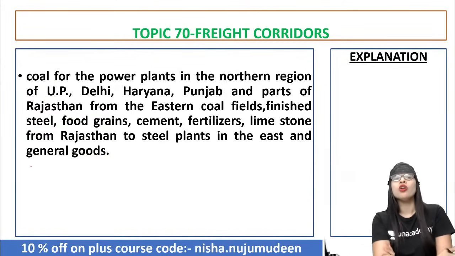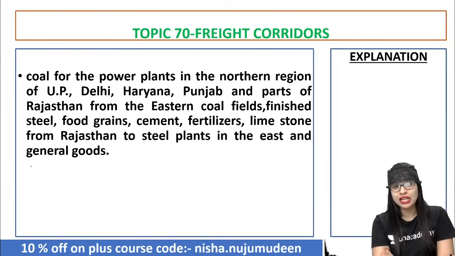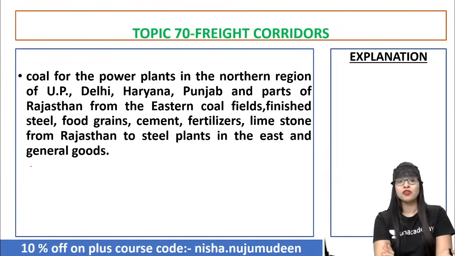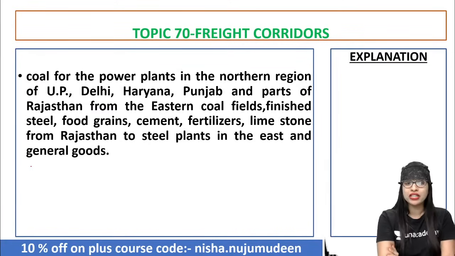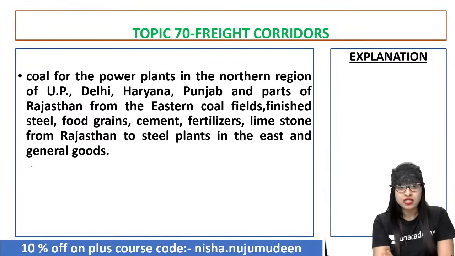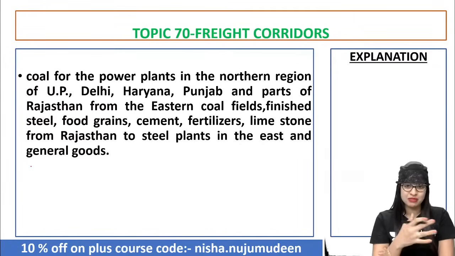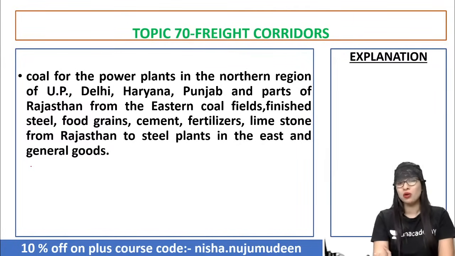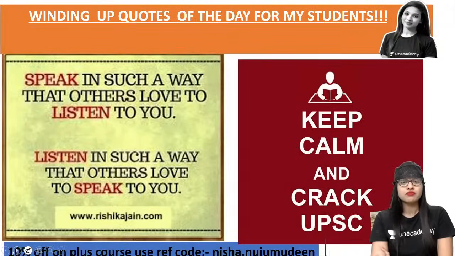You have coal for the power plants in the northern region of UP, Delhi, Haryana, Punjab, and parts of Rajasthan from the eastern coal fields, then finished steel, food grain, cement, fertilizers, limestone from Rajasthan, all these things, guys. Basically in the east, general goods are what they transport as a whole.